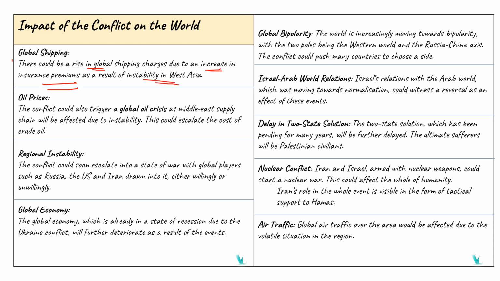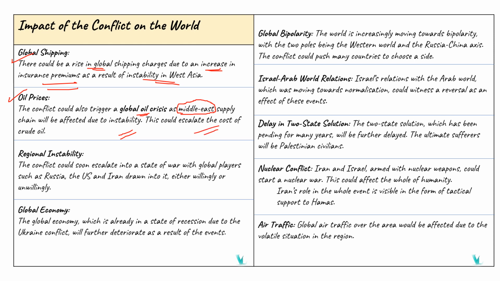And about the oil prices. It will trigger a global oil crisis in the Middle East. Supply chains will be affected due to the instability. We already know that the Middle East is the most important supplier of global oil. So because of this conflict, there is instability in the Middle East oil supply chain. So this could escalate the cost of crude oil.